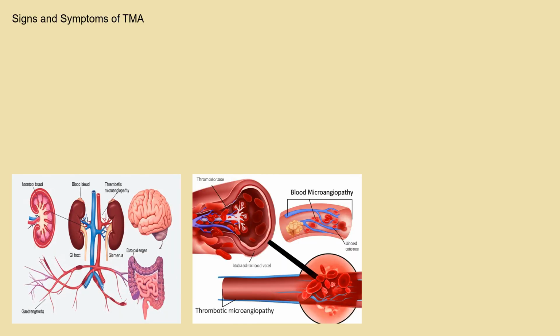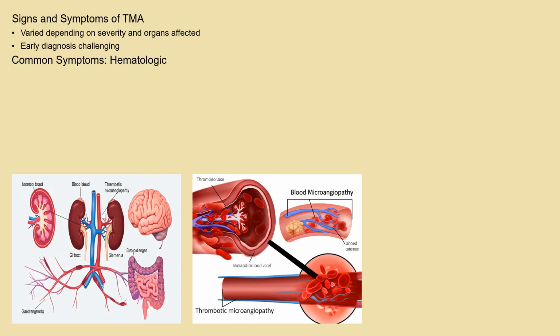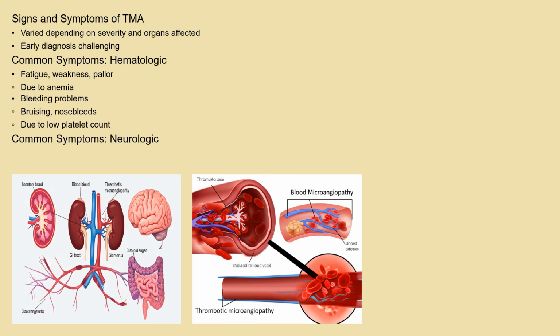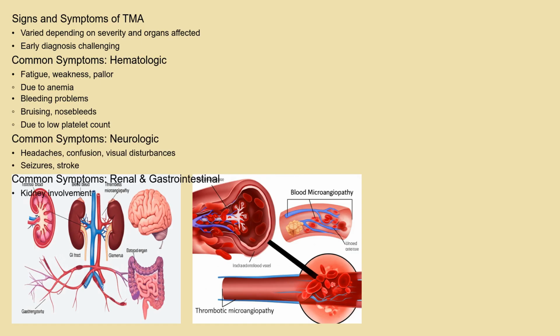The signs and symptoms of TMA can vary depending on the severity and the organs affected. Common symptoms include fatigue, weakness, and pallor due to anemia. Patients may experience bleeding problems, such as bruising or nosebleeds, because of the low platelet count. Neurological symptoms are also frequently observed, ranging from headaches, confusion, and visual disturbances to more severe manifestations like seizures and stroke. Kidney involvement can lead to decreased urine output, swelling, and high blood pressure. In some cases, gastrointestinal symptoms like abdominal pain, nausea, and vomiting can occur. The wide spectrum of symptoms makes early diagnosis challenging.